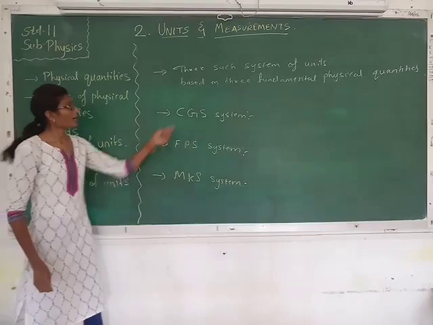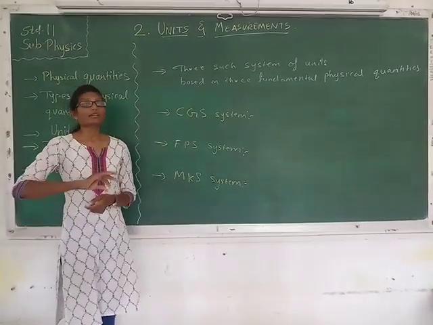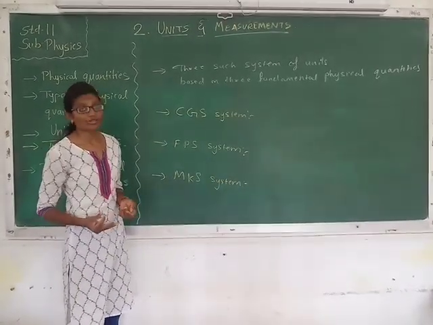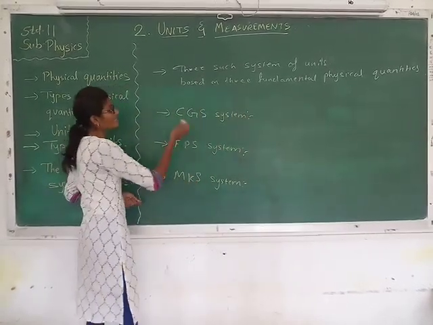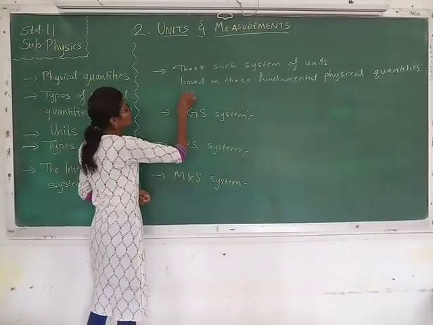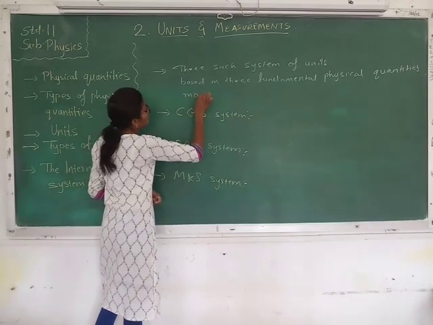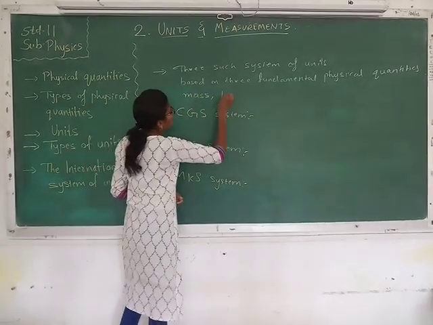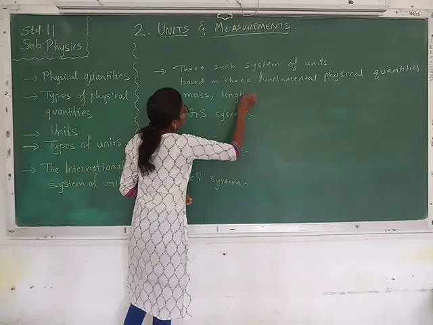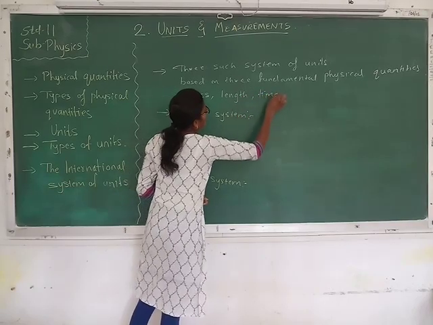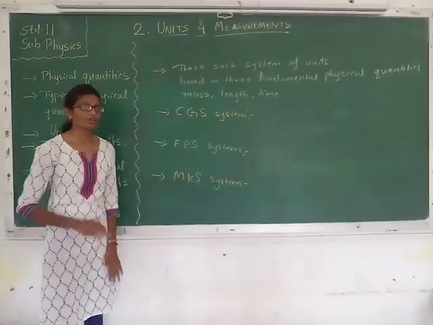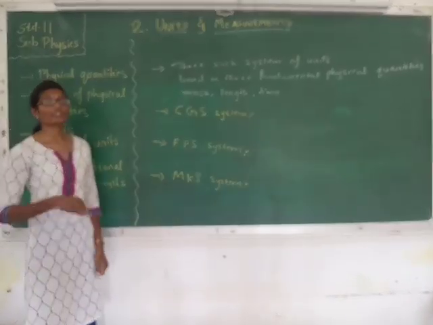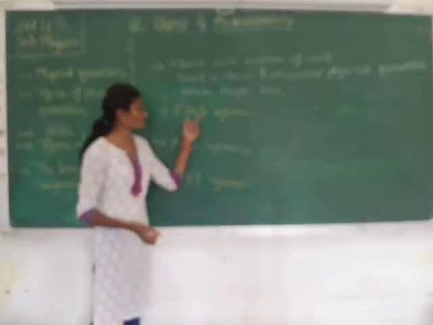See, as I have already written, these three systems of units are based on three fundamental physical quantities. These three fundamental physical quantities are mass, length and time. So the three different systems which were accepted differently in different countries, the first is the CGS system.